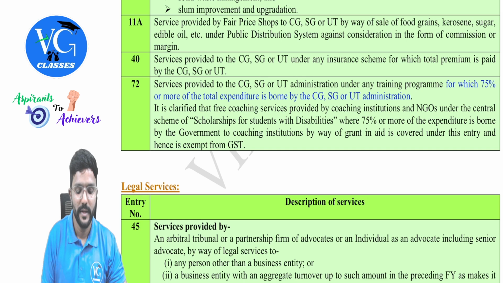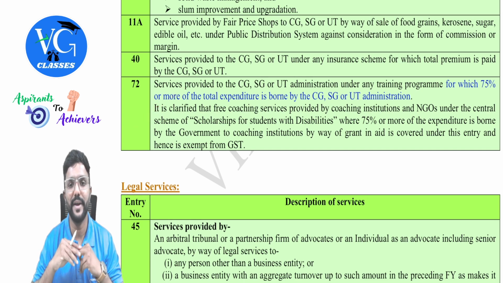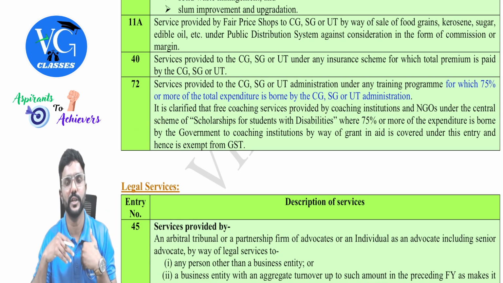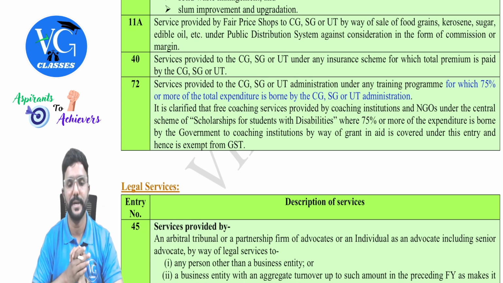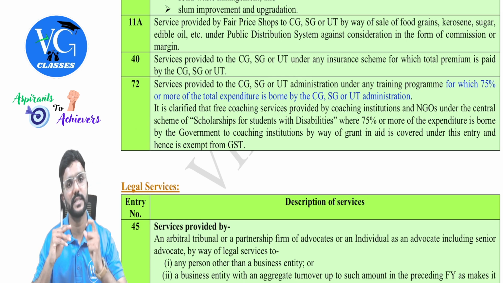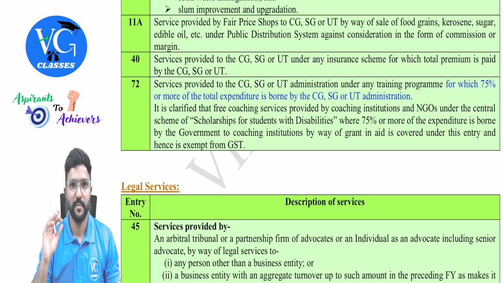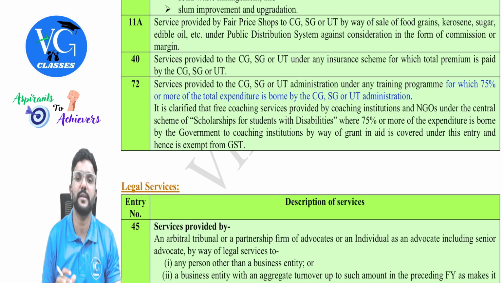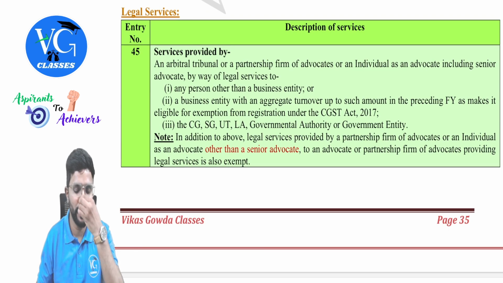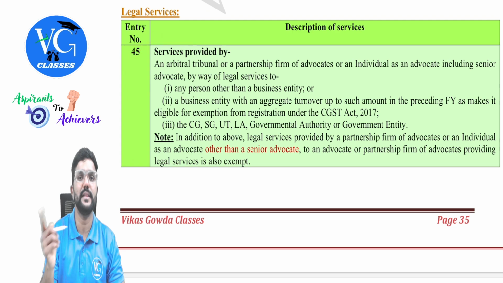Got it? Yes. It is clarified that free coaching services provided by coaching institutions and NGOs under the central scheme of scholarship for students with disabilities, where 75% or more of the expenditure is borne by the government to the coaching institution, means government is paying to the coaching institution where they are offering free coaching to the students, by way of grant in aid, is covered under this entry and hence is exempt from GST, guys. So on that, whatever amount is charged for training is exempt, provided the government has to meet at least 75% of the expenditure. Okay. Then legal services connected to RCM. First, let us see what is given in entry 45. Later, I will connect and explain.